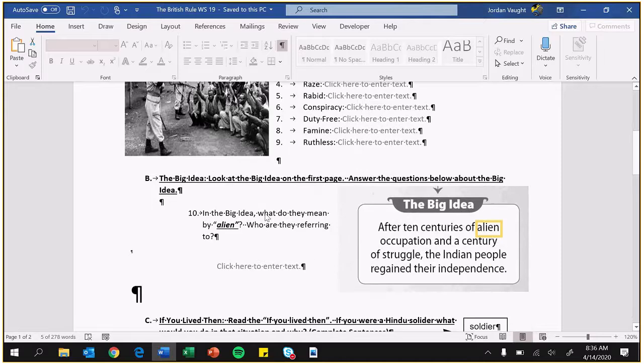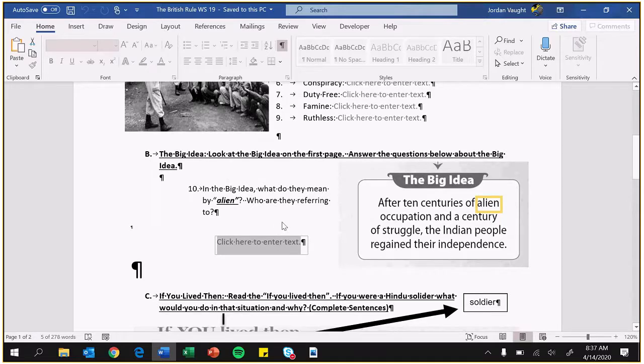Next one, the big idea. I have it right here, so you don't need the article, but you can just read it here. After 10 centuries of alien occupation and a century of struggle, the Indian people regained their independence. Who do they refer to as alien in this? What is the alien in this sentence, in this big idea? That's what I want you to answer there: who are they referring to as the Indian? Or who's the alien?